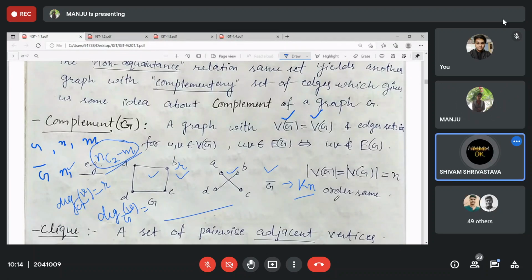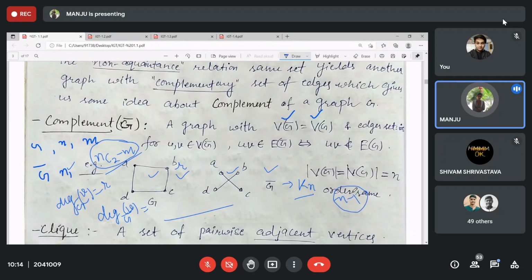What can be the maximum possible degree of a vertex? n minus 1 is the maximum possible degree in a simple graph, and we are discussing simple graphs. So n minus 1 is in Kn and r is in G. Then G complement will be left with this minus this, right?